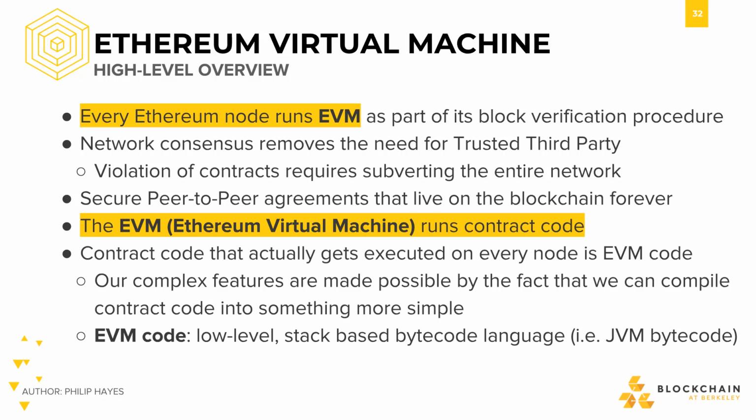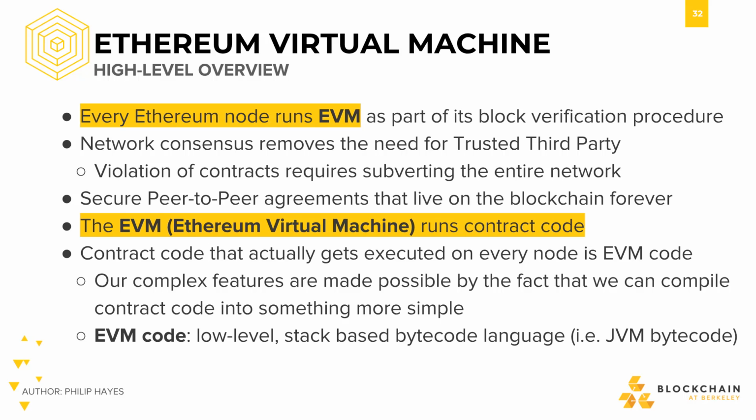Contract code is run by the Ethereum virtual machine, or EVM for short, as we mentioned earlier. Contract code is compiled down, and the code that actually gets executed on every node is EVM code. And EVM code is a low-level stack-based bytecode language. If you're familiar with the JVM, it's like how JVM languages such as Java, Scala, and Groovy all compile down